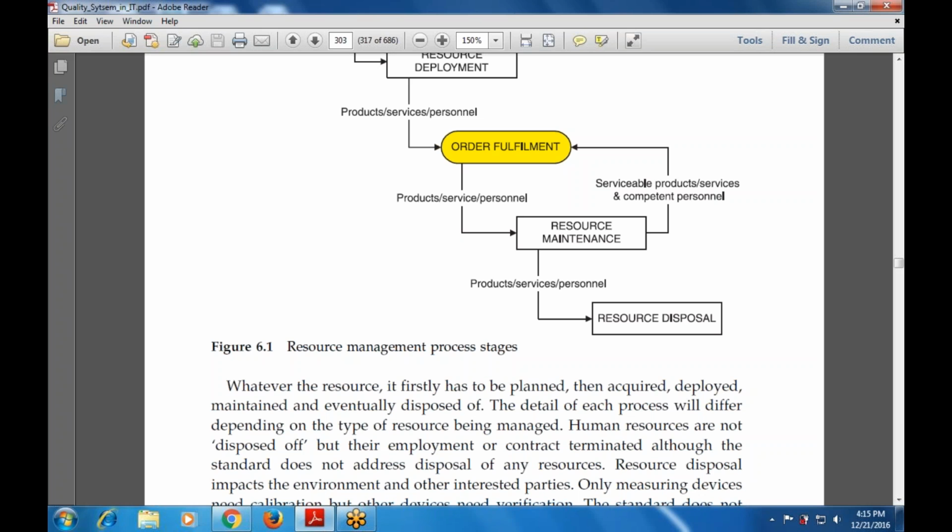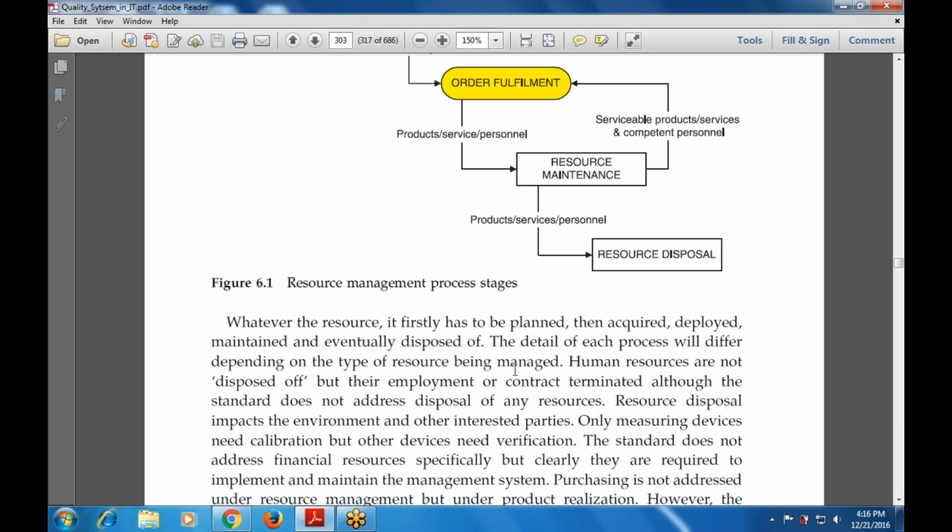And details of each process will differ depending on the type of resource being managed. Human resources are not disposed of because of their employment; they are not material that we can throw. That means personnel we cannot throw, but their employment or contract is terminated, along with the standard that does not address disposal of the resources, disposal of the services. That means there is no requirement, we can say, that this is a resource used for the management, used for the various processes. So this depends on the type of resource being managed.